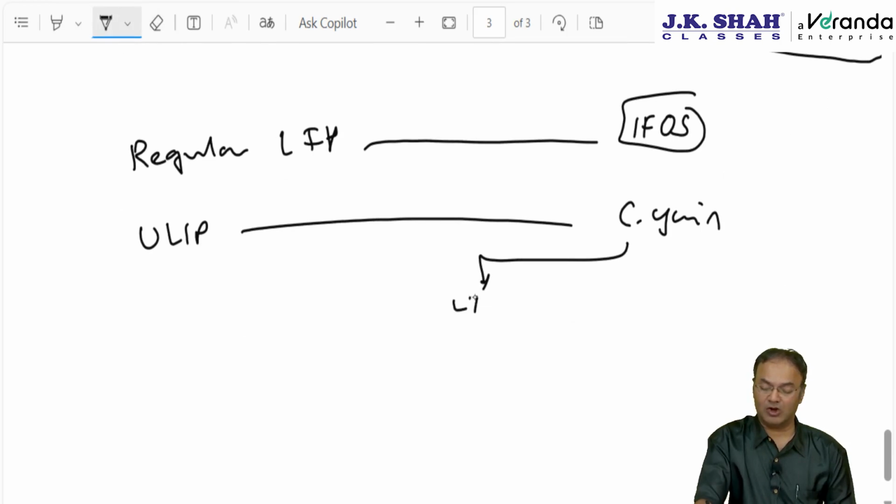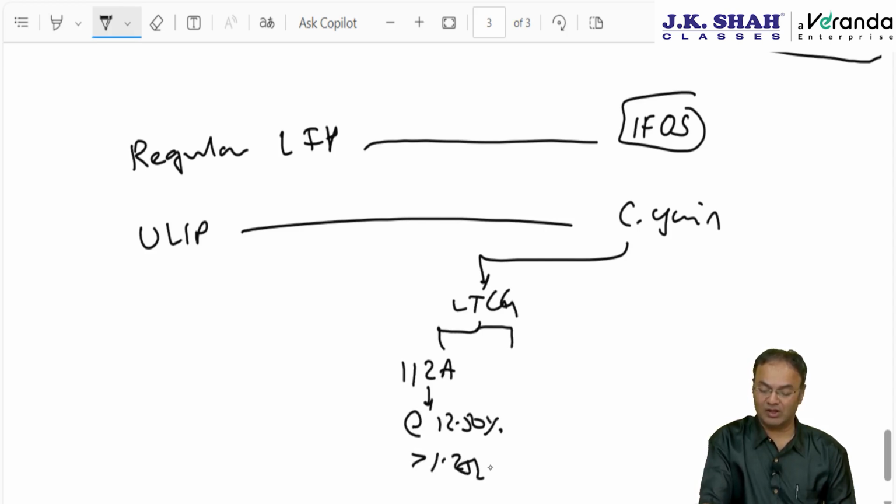If it is long term, the benefit of 112A may be available and it may be taxed at 12.5% on the amount exceeding 1.25 lakhs. Otherwise, what will happen? Otherwise, it will be covered by 112. Normal long term capital gain will be taxed at 12.5%.